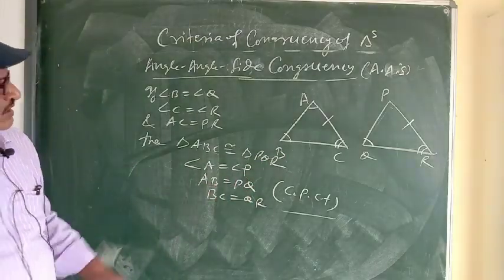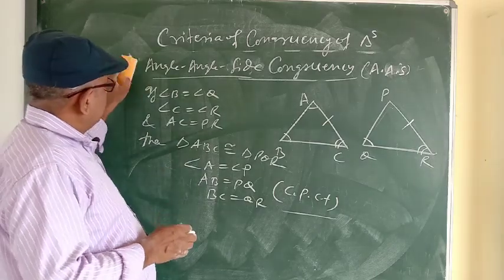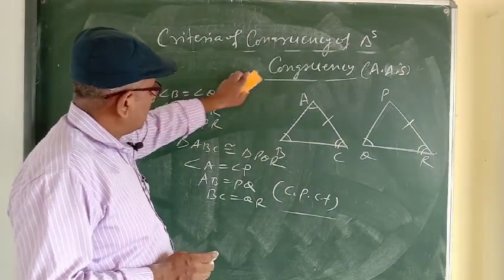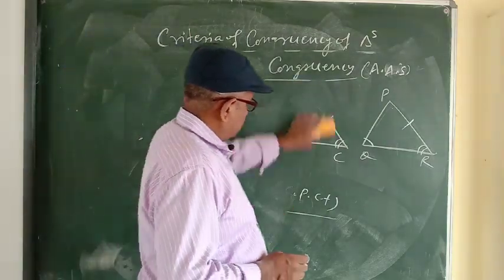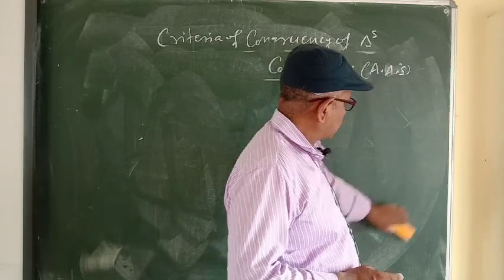Now the last criteria of congruency is RHS, right hypotenuse side. This is the last one.